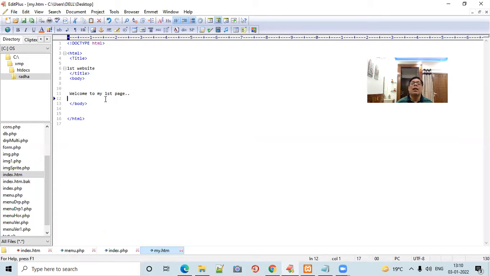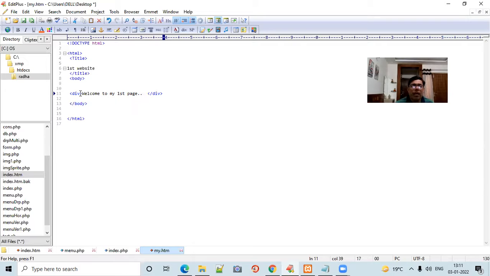Now I want to put in some more things. If I want to make it centered, you have to use a very simple div tag: div, bracket start, and here bracket close, /div.